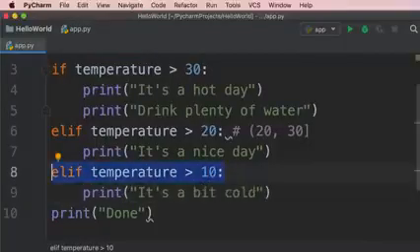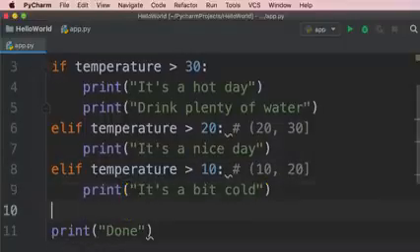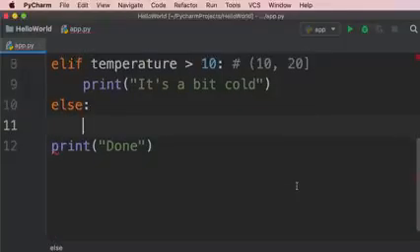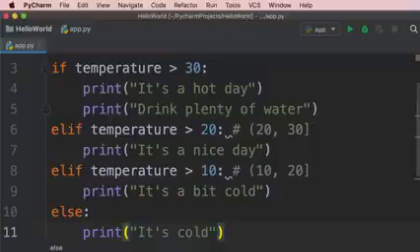Now in this case, if this condition is true, that means the temperature is greater than 10 and less than or equal to 20. Now finally, if the temperature is less than 10, let's print a message saying it's a cold day. So here we type else, then we add a colon, and now we have a new block. This code will get executed if none of the above conditions are true. So here we can print it's cold. So this is how we use if statements to make decisions in our programs.